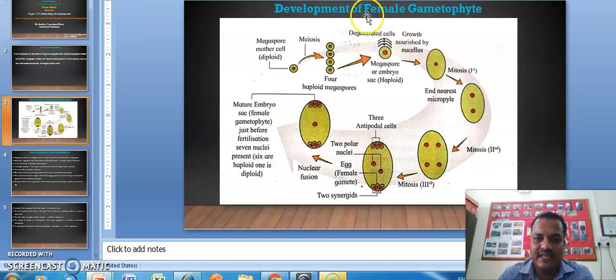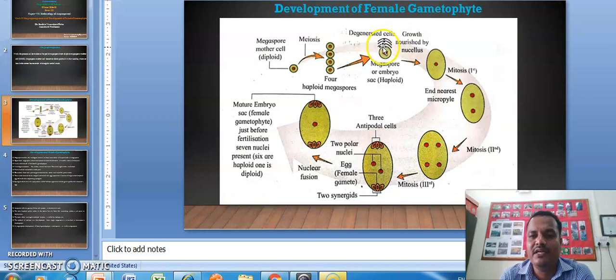Here you can see this tetrad like structure. Four haploid megaspores are formed from diploid megaspore mother cell after meiosis. Out of these 4 megaspores, 3 megaspores degenerate.